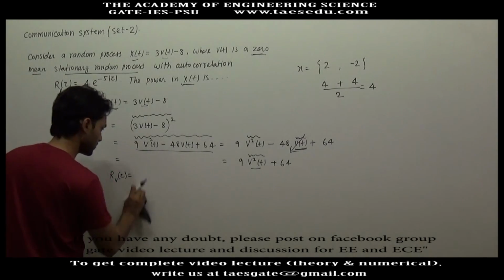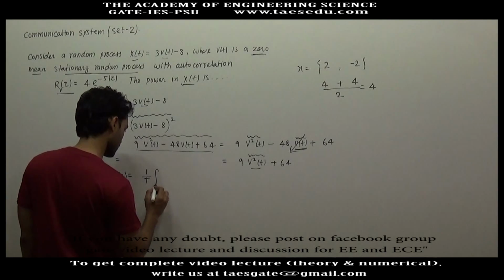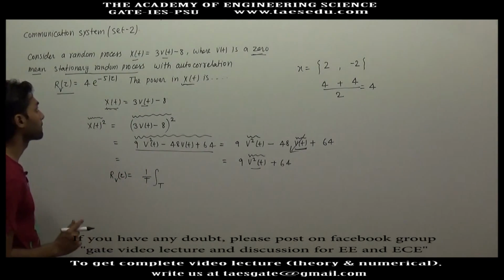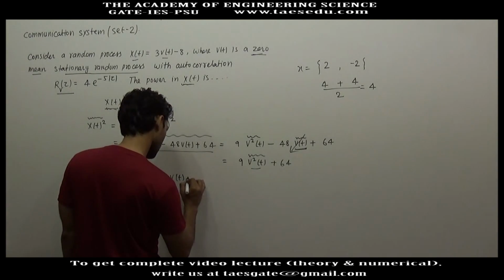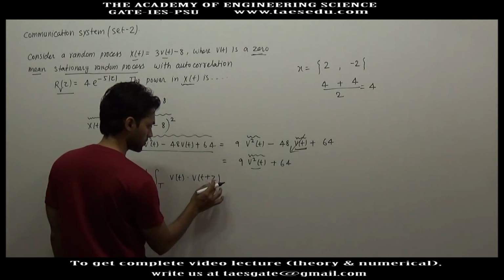or let me first write it in terms of t: 1 by T integration over the period of T, Vt into Vt plus or minus tau.